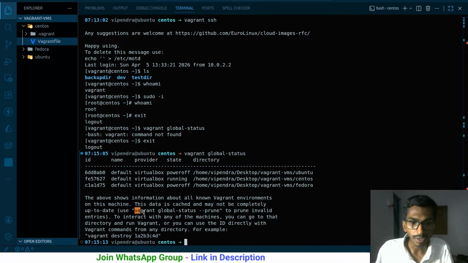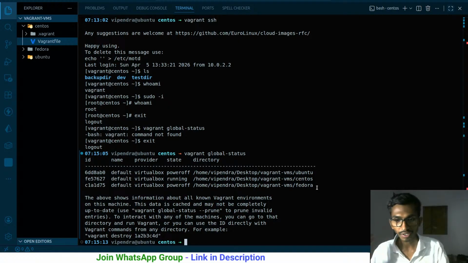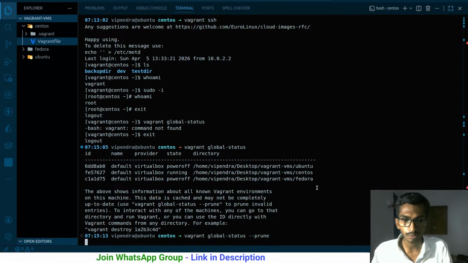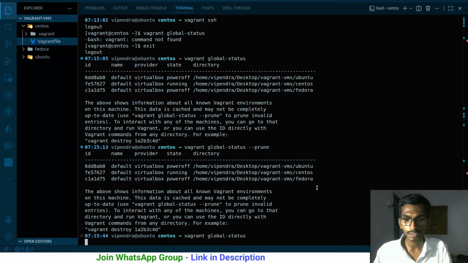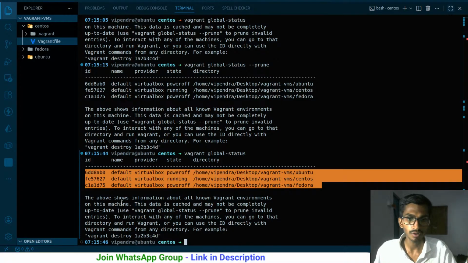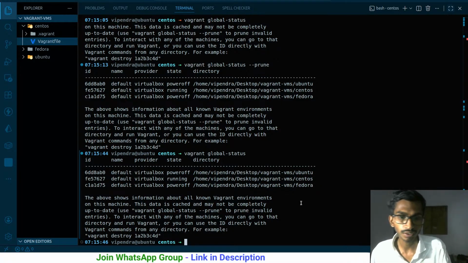I can even run this command, vagrant global-status --prune. It will remove the ones which are not needed. So if there is some extra cache that hasn't been removed and should have been removed, it simply removes that. Once I run this particular command and run the other one again, I have all of them. There were no extra cache or extra files, so that is why nothing got removed. Coming back to this one, what is the next thing that we have to do?